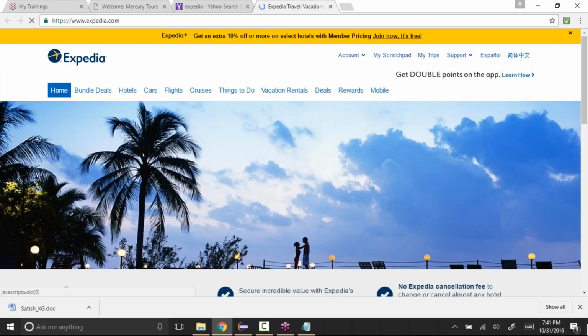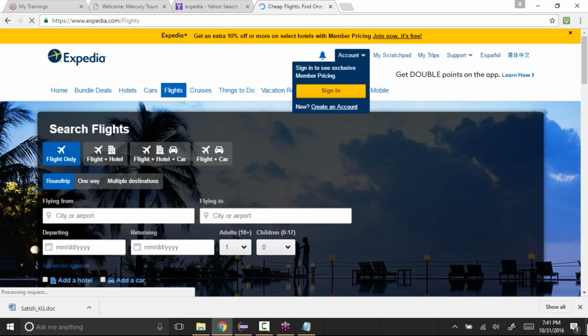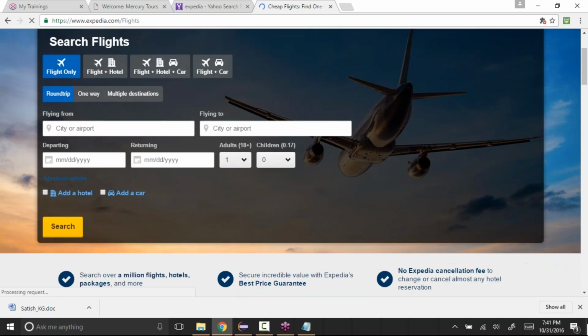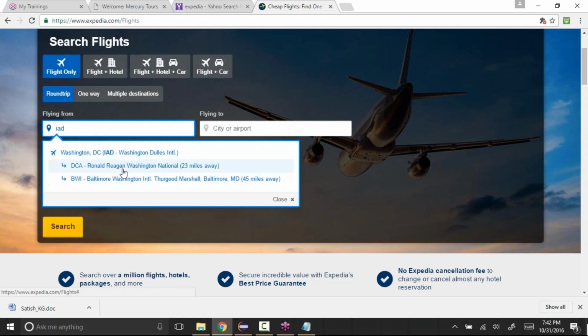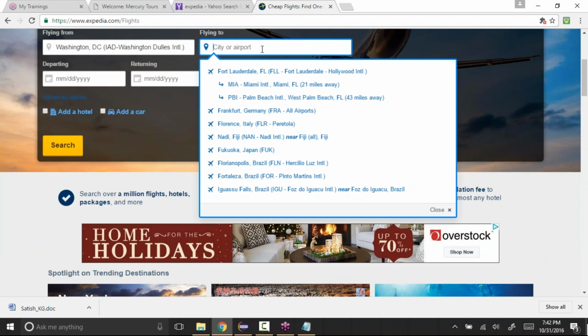See, when you go to expedia.com and, let's say, we click on flights. If you are doing manual testing, what we generally do is check whether you are able to purchase a ticket or not. We'll select something, let's say IAD, to somewhere, let's say Orlando.